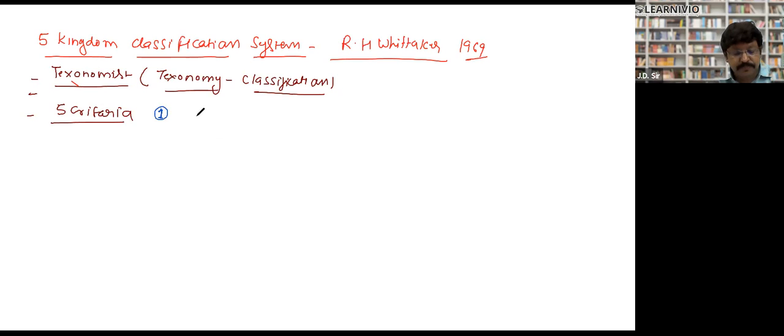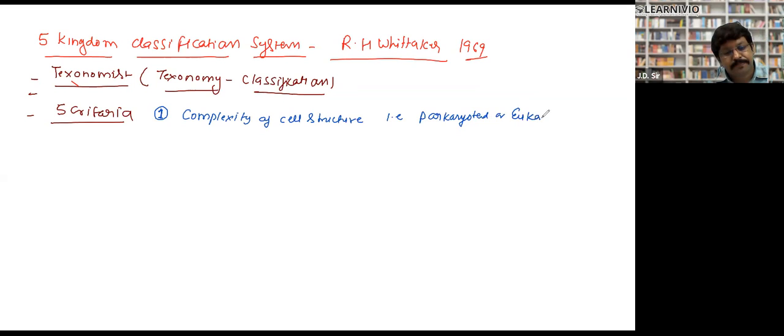The first criteria was complexity of cell structure, that is prokaryote or eukaryote. The second criteria was complexity of body structure, that is unicellular or multicellular.